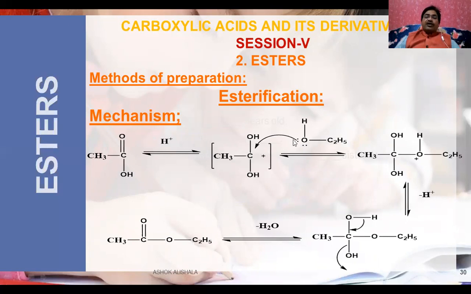Then there is the alcohol, where oxygen has two lone pairs of electrons. It acts as a good nucleophile and adds to this center. Because of this, the oxygen gets a positive charge.